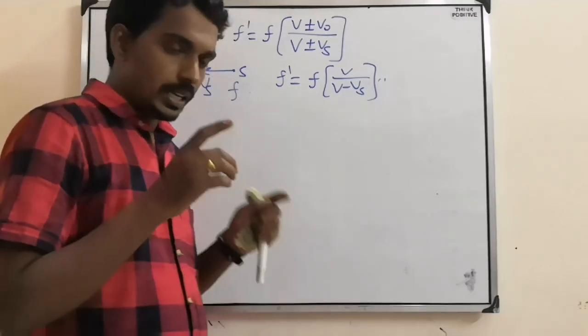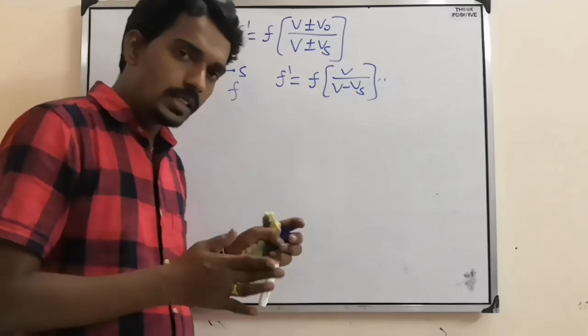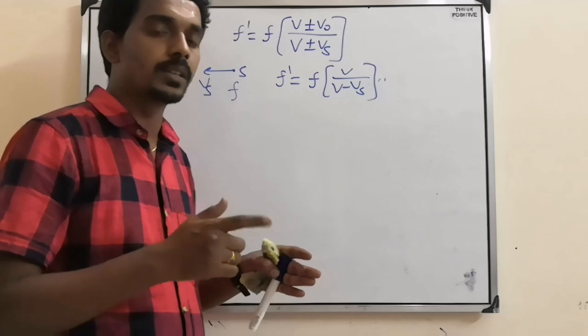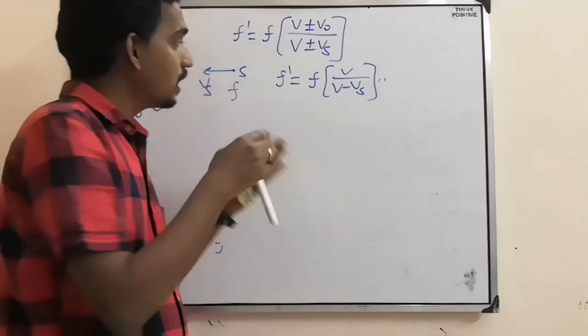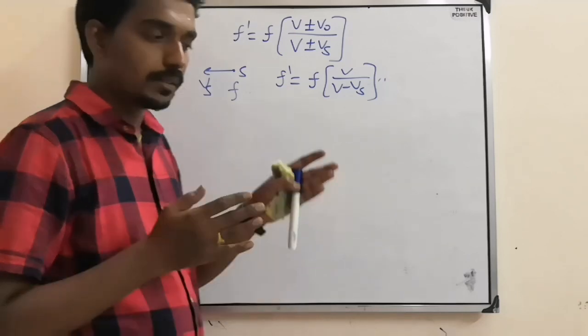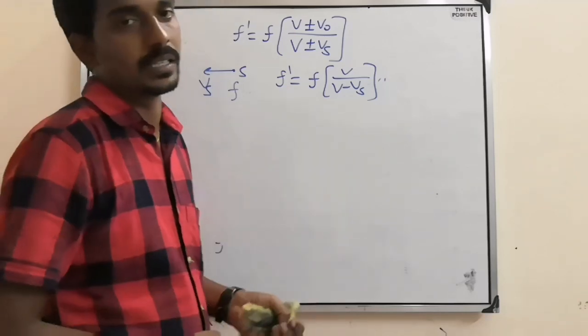That's why if the source or observer is moving towards, the apparent frequency should increase, and if moving away, the frequency should decrease.